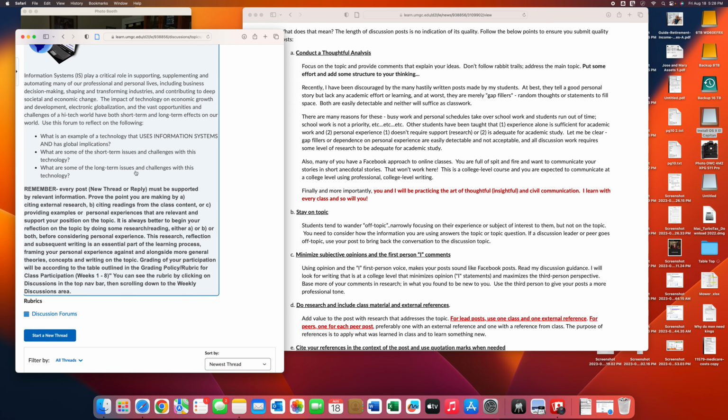Stay on topic. Now, if you start talking about auto vehicles and you start just talking about the technology of auto vehicles, you're off topic. It's about the information systems, right? What are the implications of it too? Let me give you an example of an on-topic issue that deals with information systems when it relates to the driverless car.